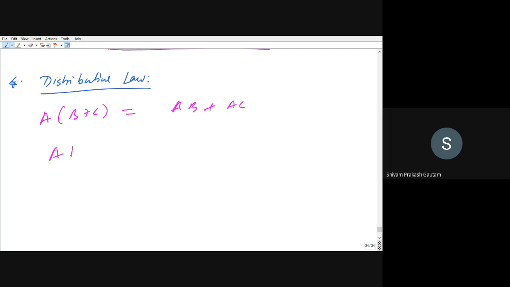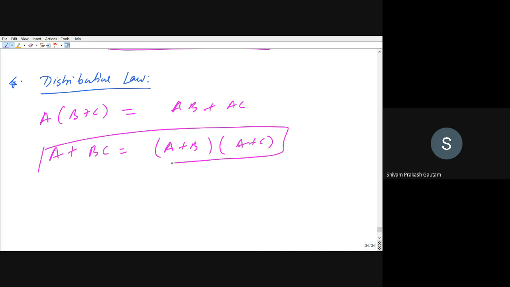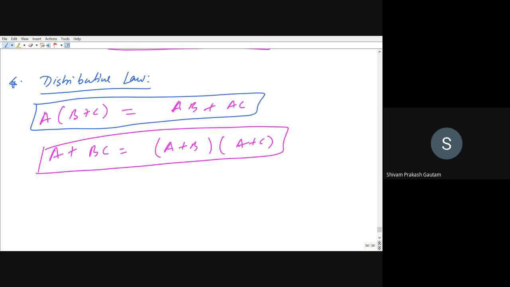Similarly, A plus BC we can write as A plus B and A plus C. This is also a distributive law, and this is an important law which we will require for solving the problems, right? You have to keep this in mind.